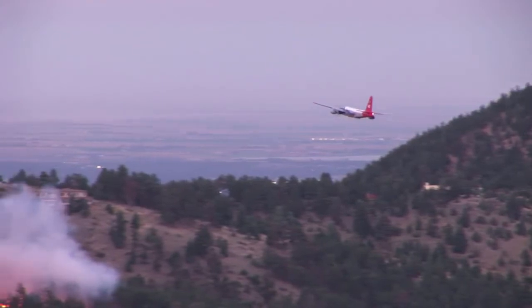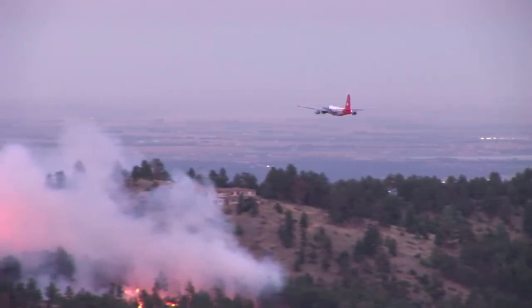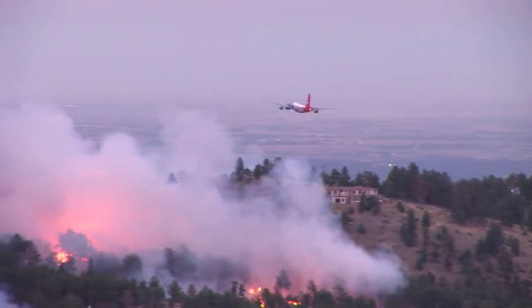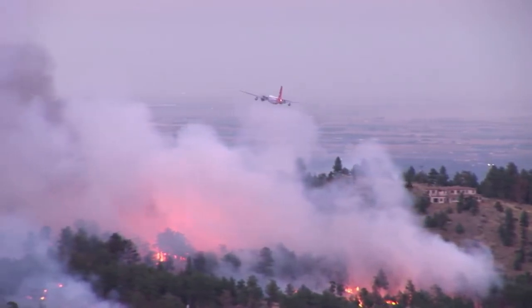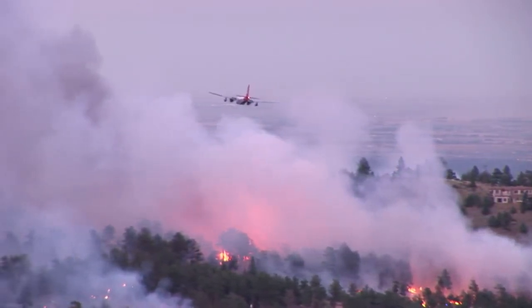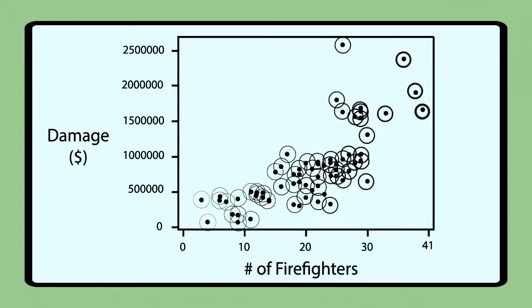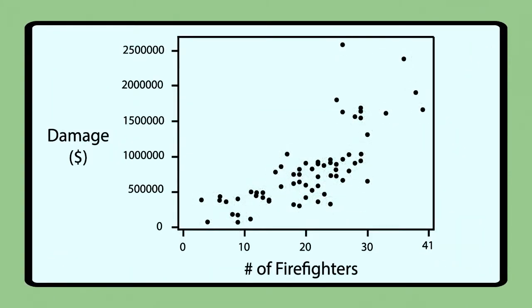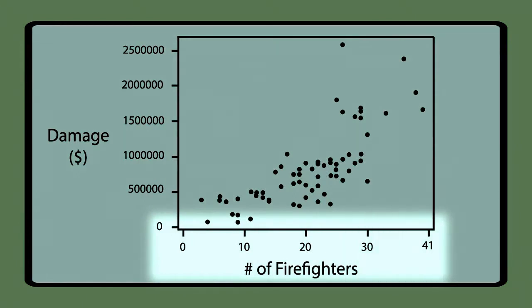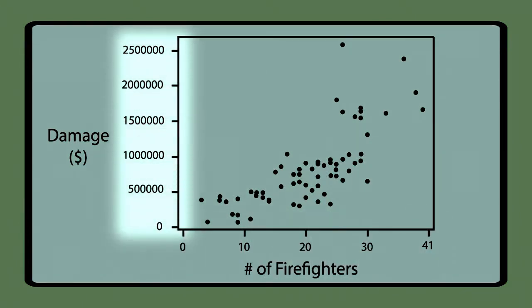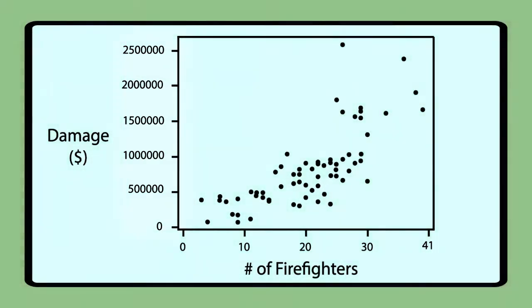For example, house fires and wildfires cause substantial damage when they occur. What variables might affect the extent of this damage? This scatter plot illustrates how the number of firefighters sent to fires on the x-axis is related to the amount of damage caused by fires on the y-axis in a certain city.